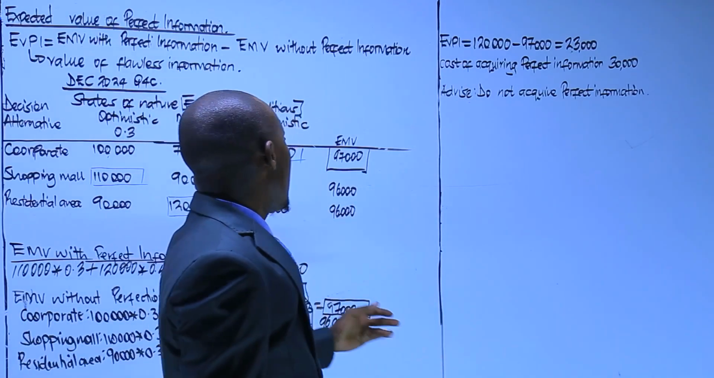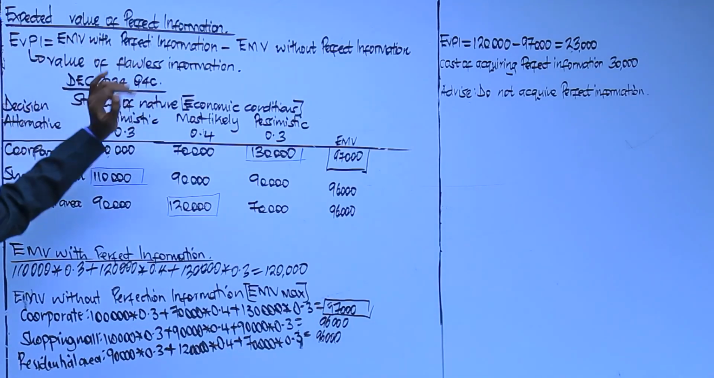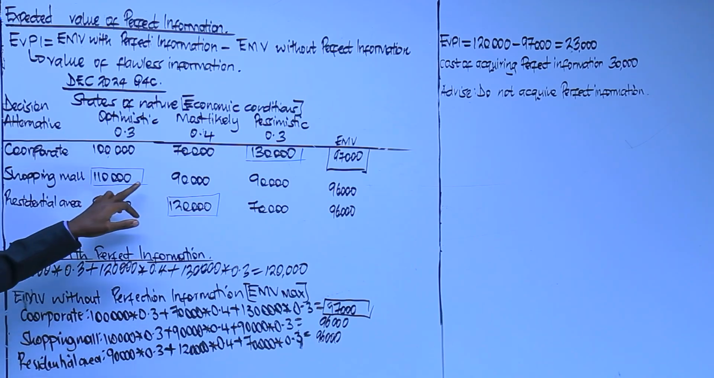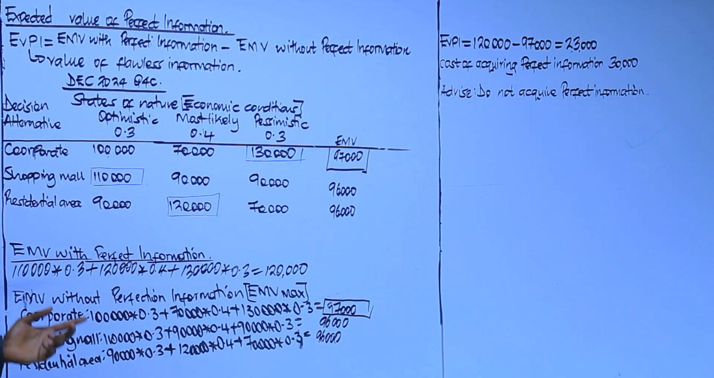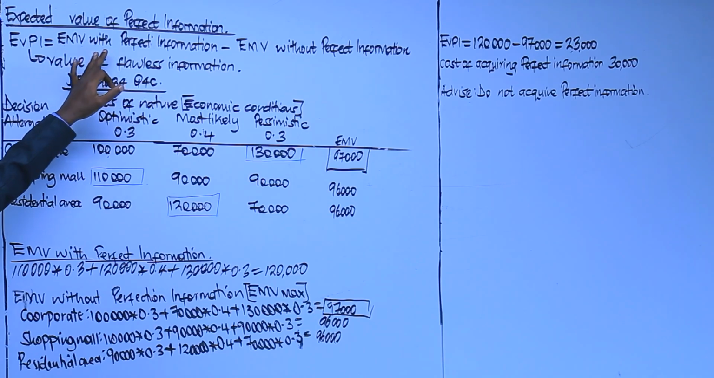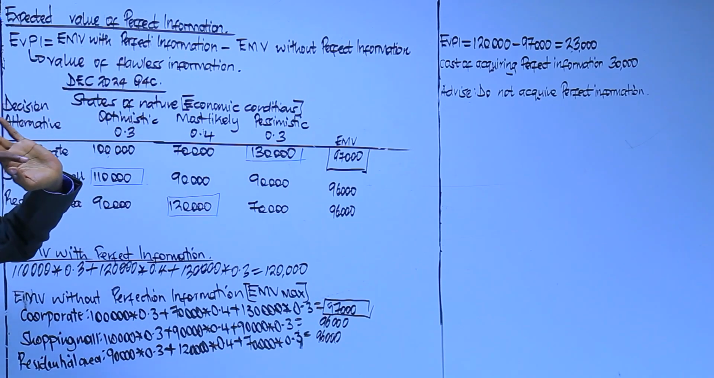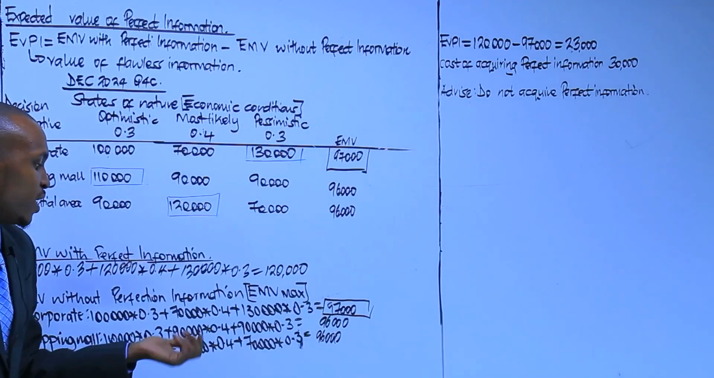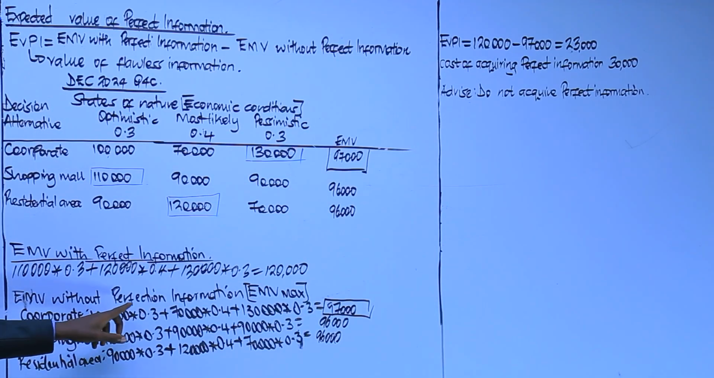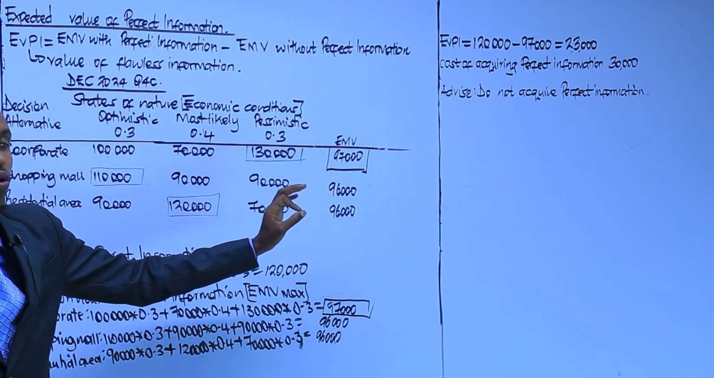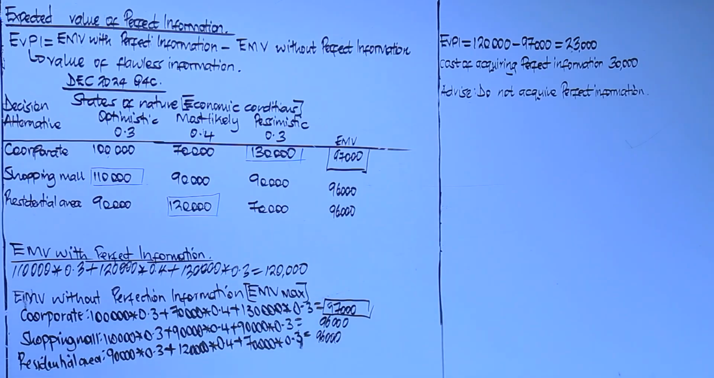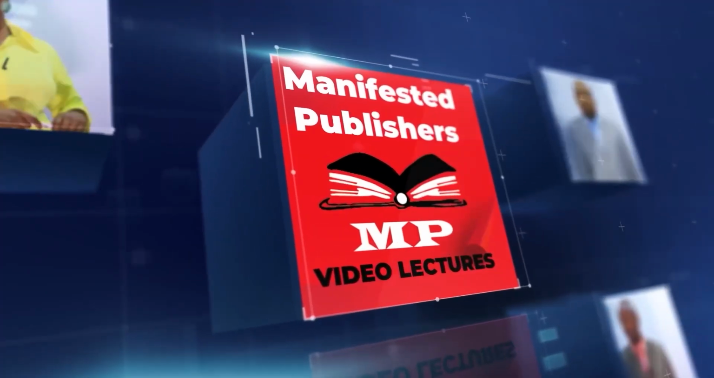That is how you deal with expected value of perfect information using a payoff table. So remember, it is simply the difference between expected monetary value with perfect information minus expected monetary value without perfect information. And we've said the expected monetary value without perfect information, you must determine your EMV, expected monetary value, then the maximum. I hope that is clear.